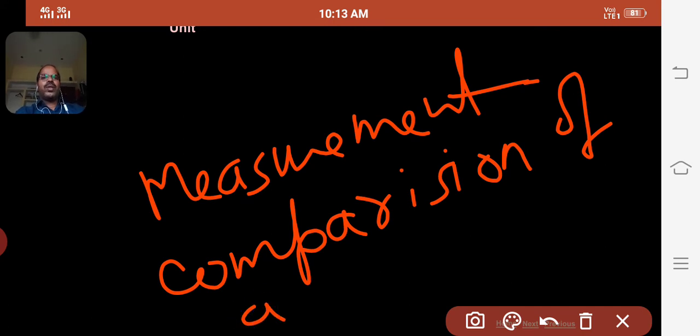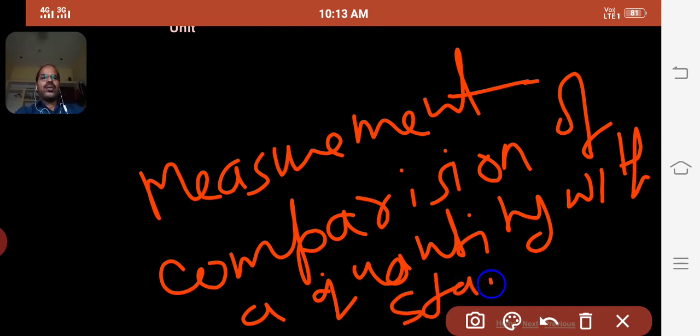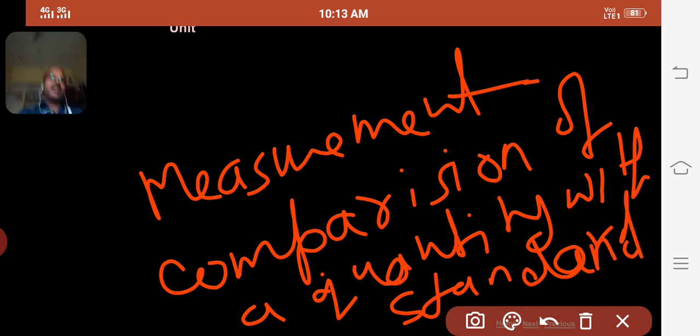Comparison of a quantity with what? किससे कंपेरिजन करेंगे? With standard value of that quantity. So this phenomena of comparison is called as the measurement.